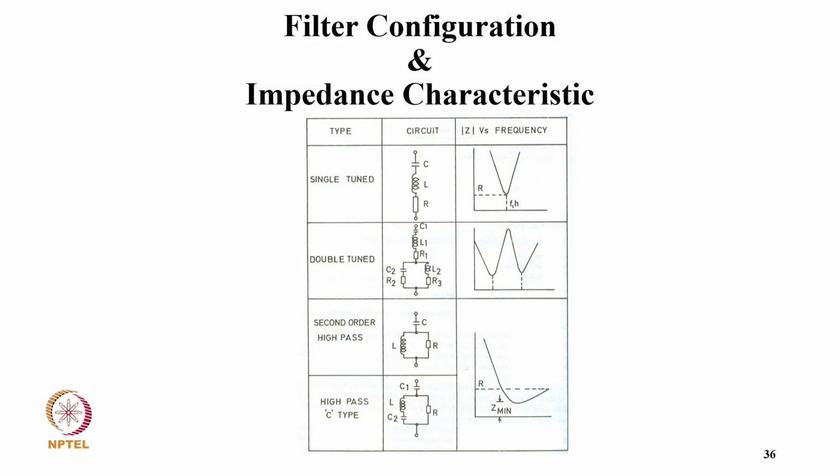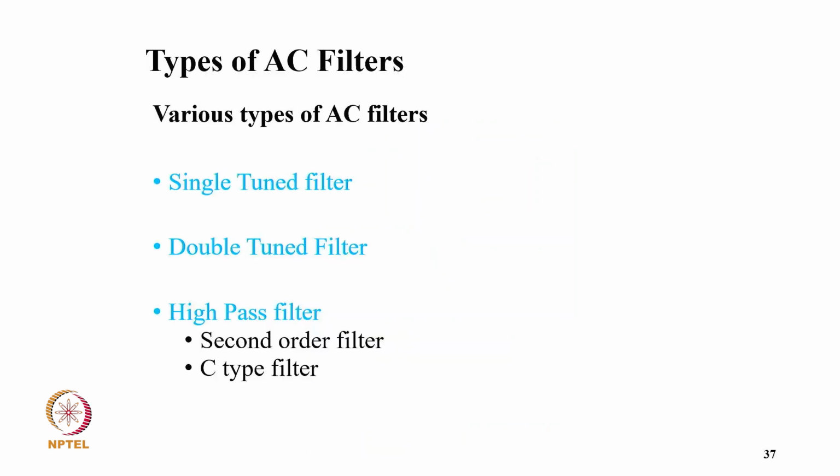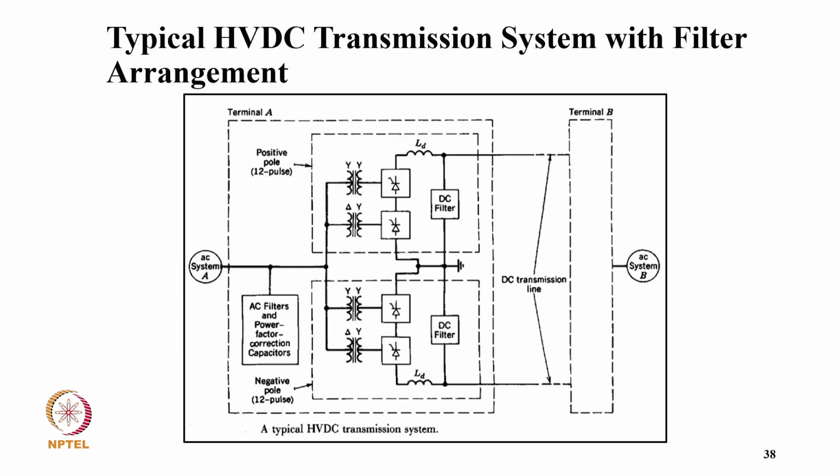And the second order high pass can have a capacitor, inductor and resistance, and the C-type has C1, L, C2 and R. So this is typically how the high pass filter works. Of course the impedance always remains less than R for higher order harmonics, and it can be even lesser than the resistance because it's a parallel circuit. So the types of AC filters are the single tuned filter, double tuned filter, and then high pass filters, the second order filter and the C-type filter.